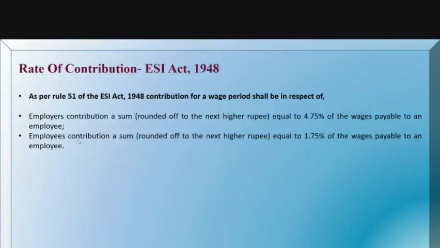So this is the rate of contribution. As I already told you, the employer's contribution should be given and the employee's contribution will also be deducted. The employer's contribution is equal to 4.75% of the wages payable to an employee, and the employee's contribution is equal to 1.75% of the wages payable to an employee. So this is the current rate as per Rule 51 of the ESI Act. So this is the rate of contribution.